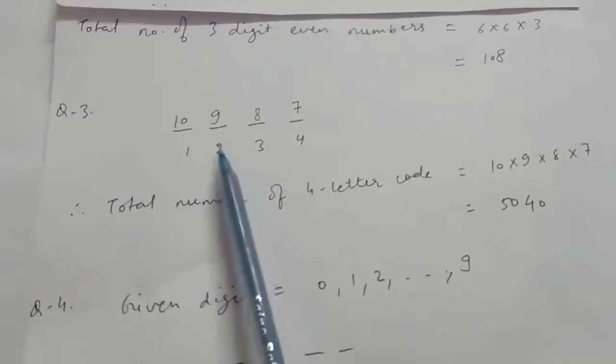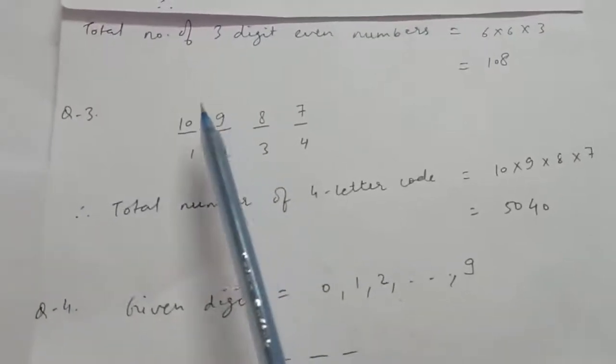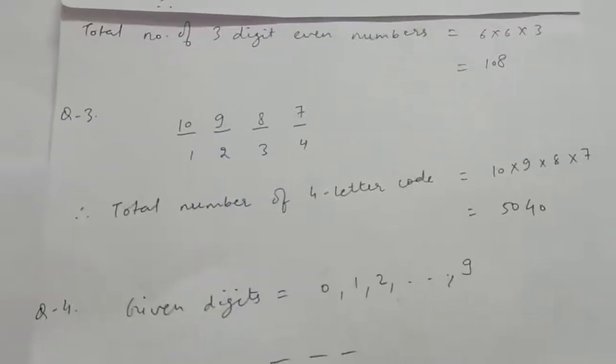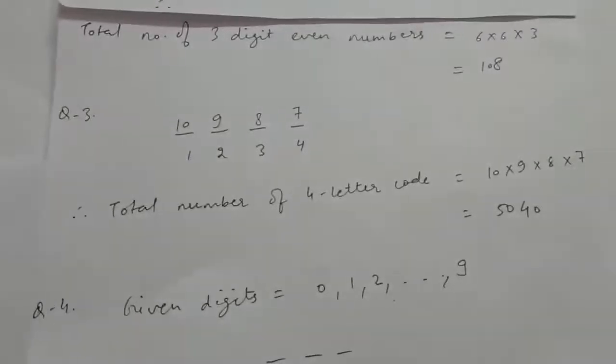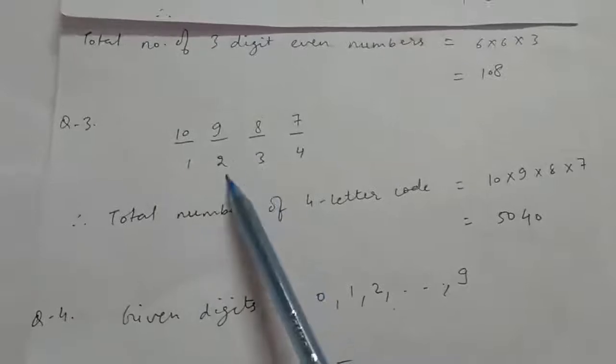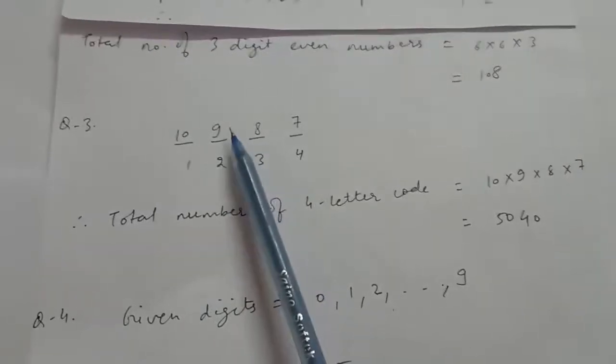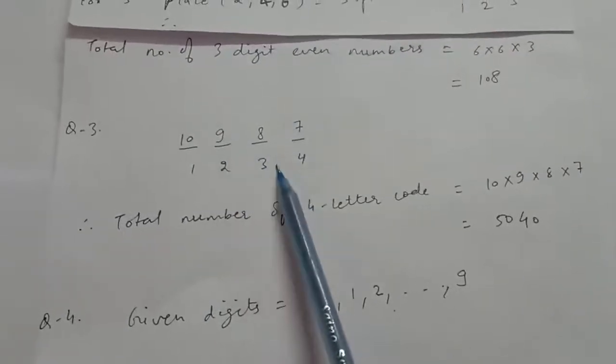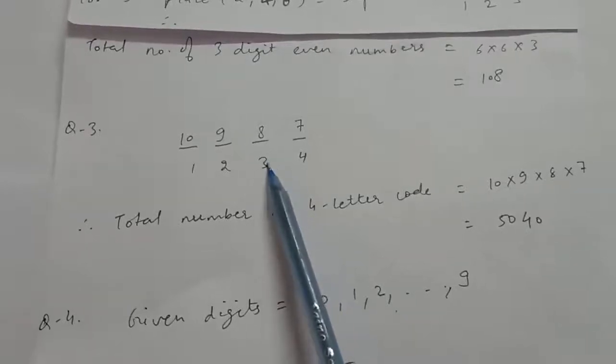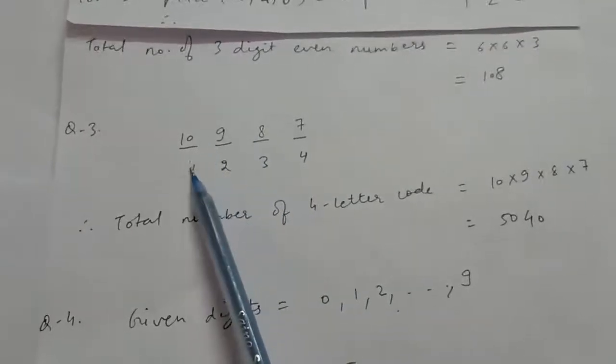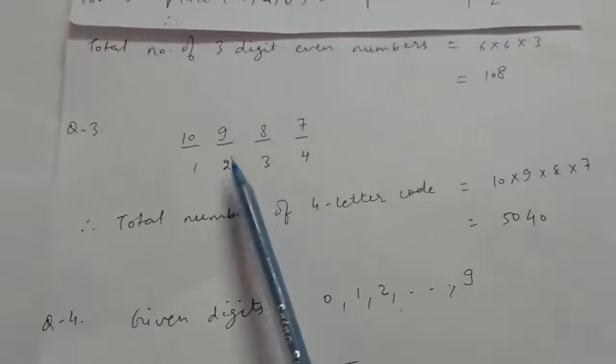Now for the second place any letter can be used but not the letter which has been used on the first place, right? Therefore for the second place we have 9 options left. Now for the third place we will use the letters which have not been used at the first and at the second place.